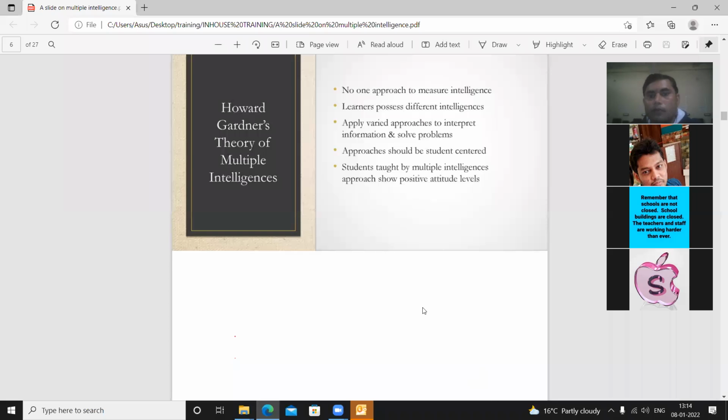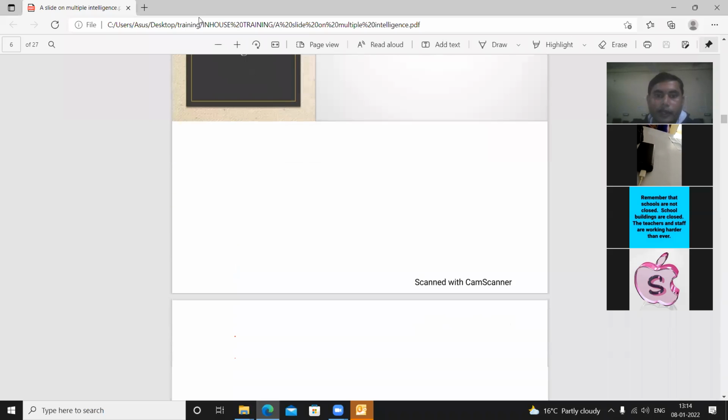Means always if your everything, the students are taught by multiple intelligence approaches, so positive attitude. As you know, different types of students have different intelligences, so you will have to apply different ways of teaching in the classroom that can be very interactive and helpful for you.